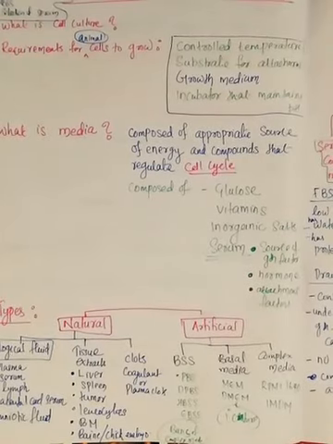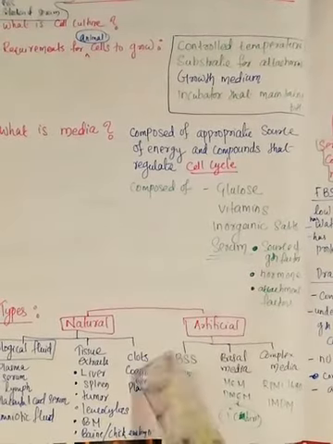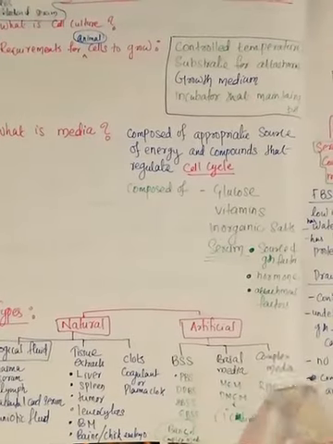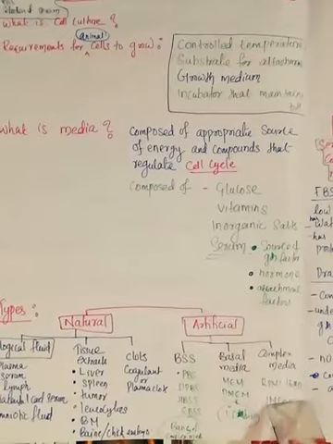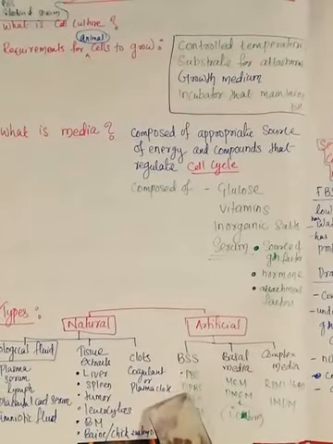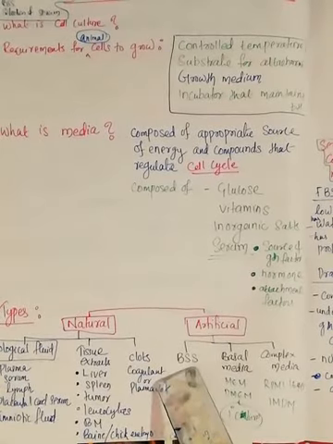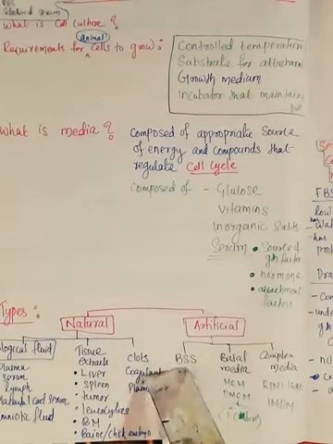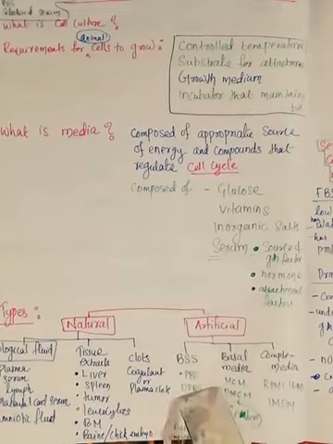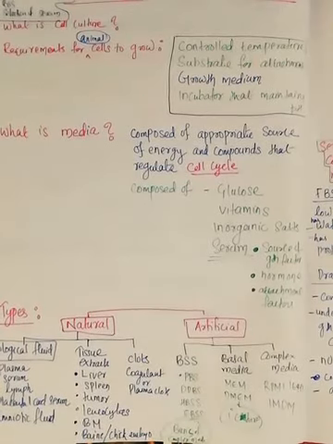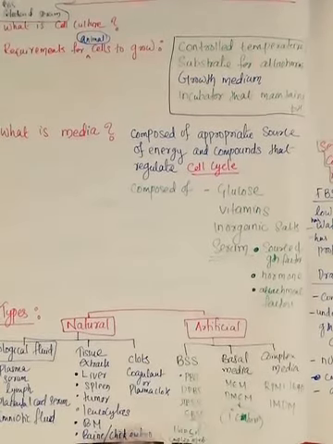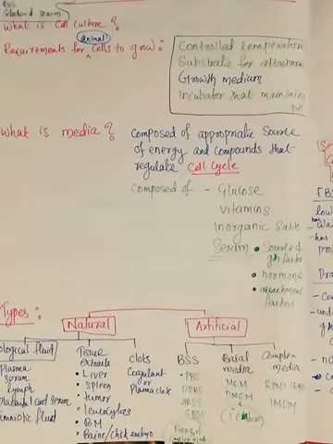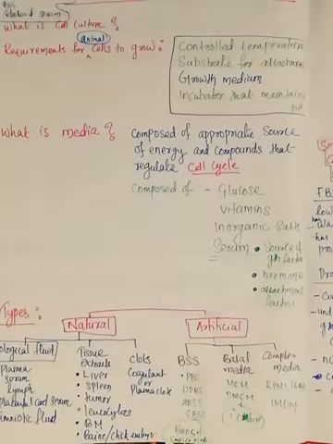What are the different artificial media which are used? One is known as BSS, the second is basal media, and the third is complex media. Complex media is the one we generally use for culturing. BSS is used if you want to maintain the cells in culture for a very short time. BSS stands for balanced salt solution. There are different types: PBS, DPBS, then HBSS, then EBSS. These are different types of balanced salt solution.